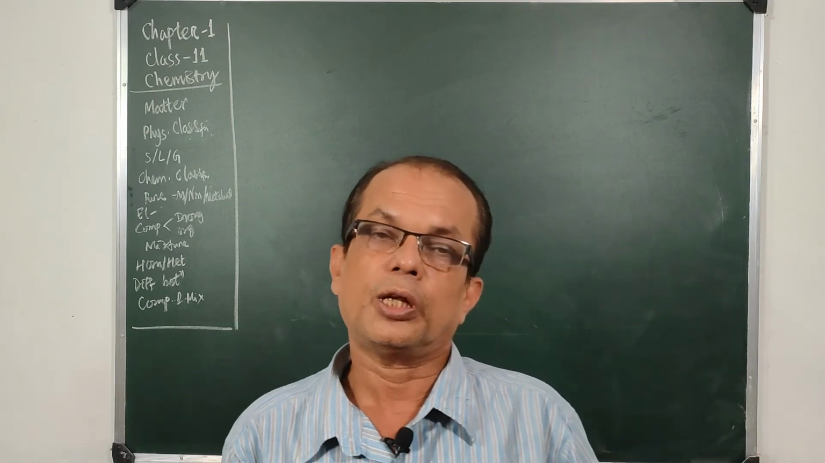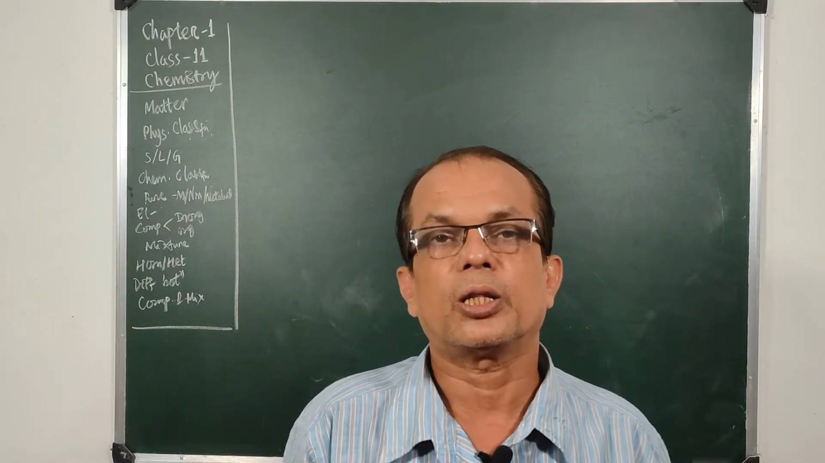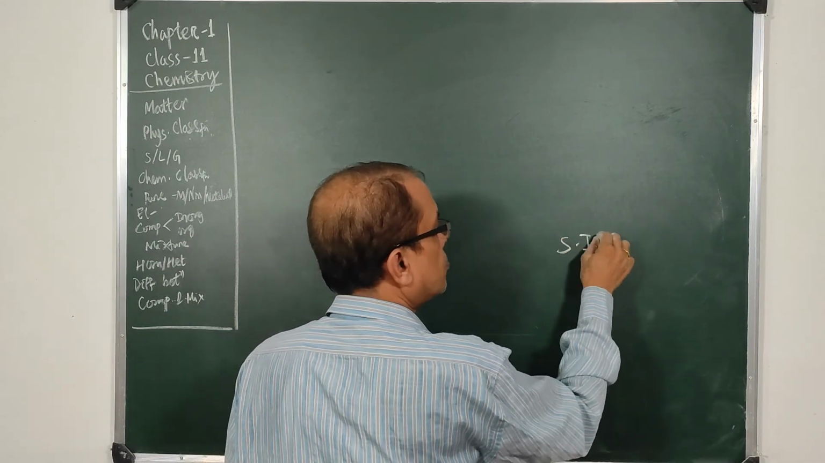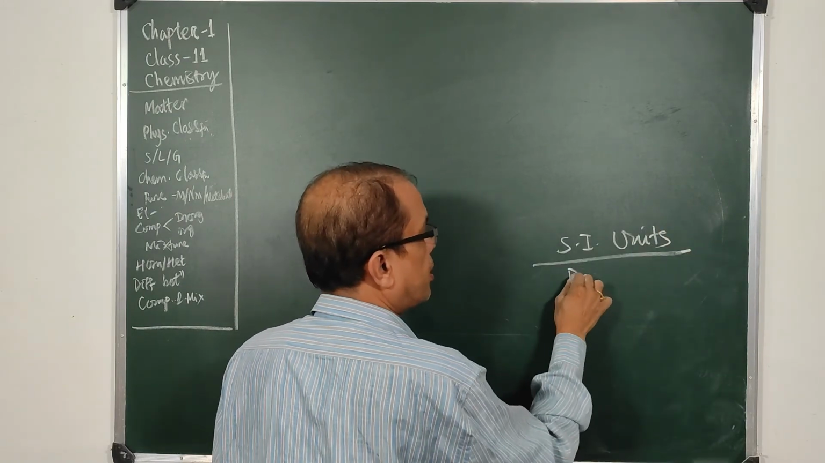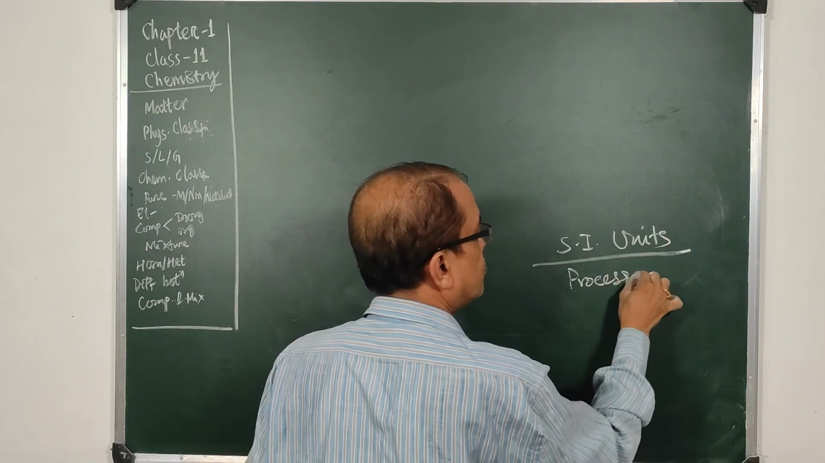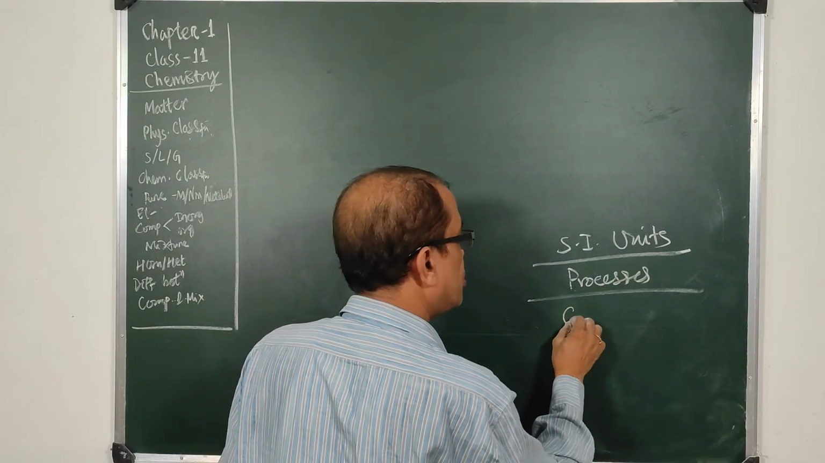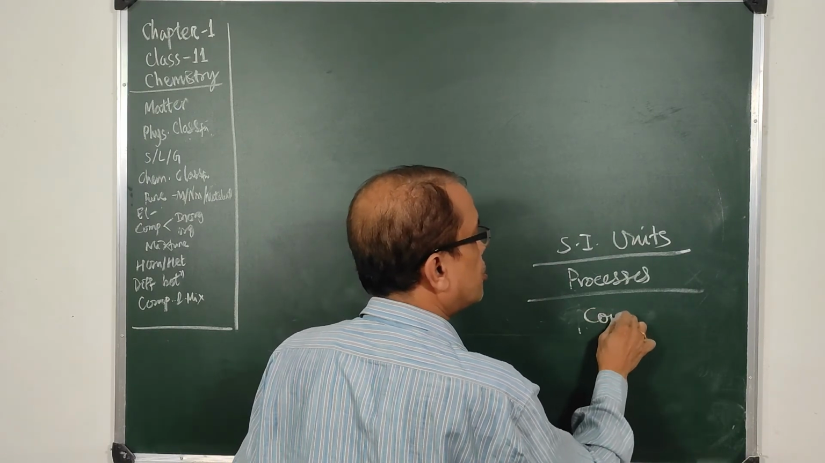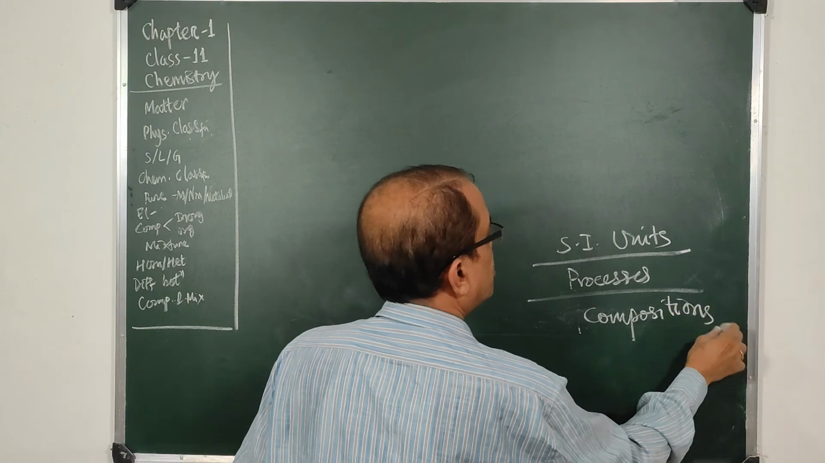After this part we shall go for the detailed things: how to use the SI units, the chemical processes, and again the calculations, the composition, the percentage compositions, simply composition of things. In the next class we shall consider these things.